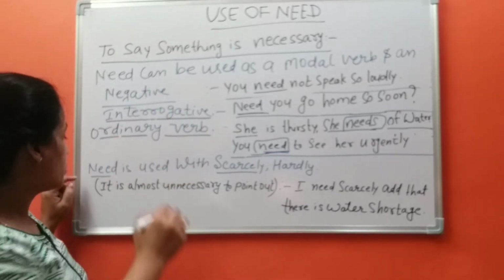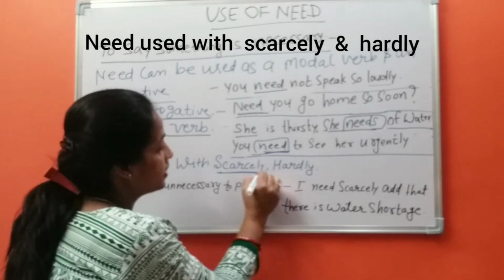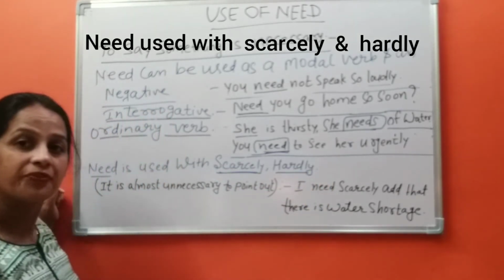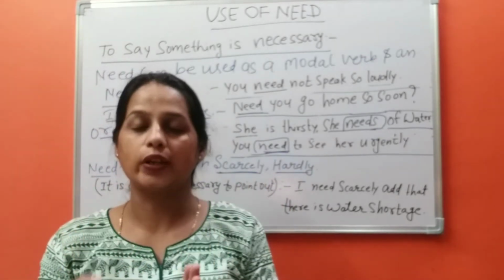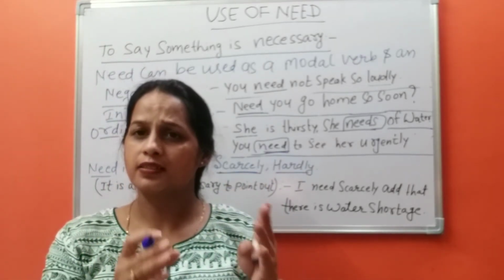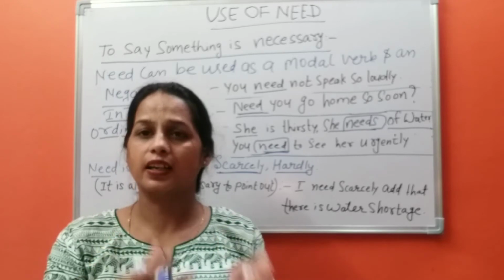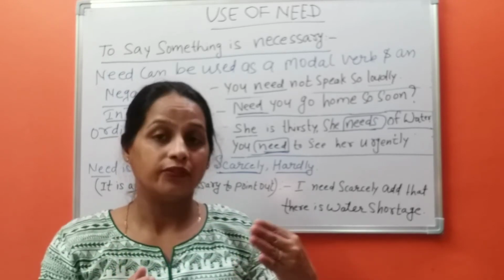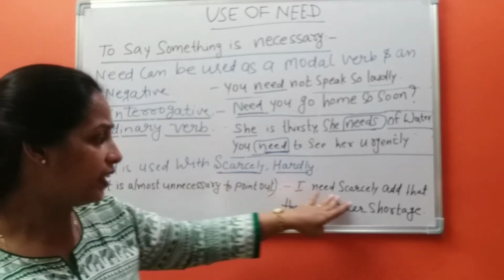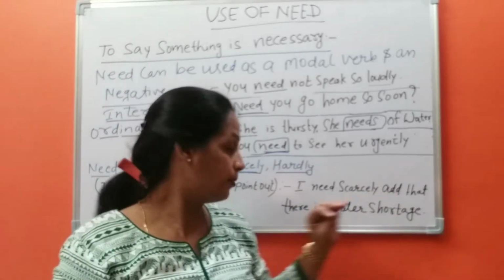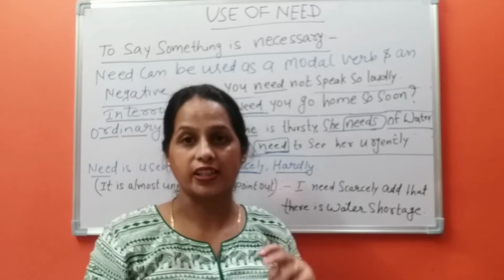You can also use need with scarcely and hardly. When it is almost unnecessary to point something out, when it is not necessary, we add scarcely or hardly. I need scarcely add that there is a water shortage.